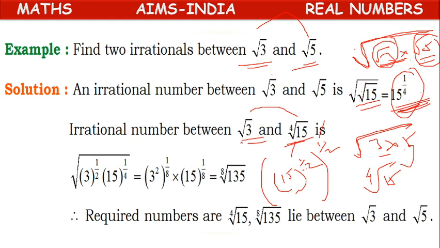So what is the irrational number? Instead of root 3, we will write 3 to the power of 1 by 2. Instead of 4th root of 15, we will write 15 to the power of 1 by 4. So here we have to simplify, children. We have to simplify them. How can we simplify?